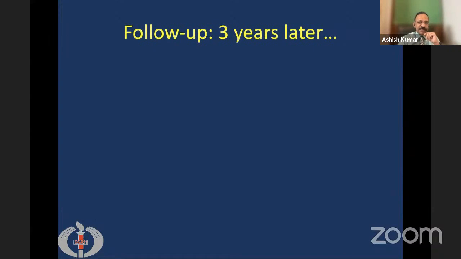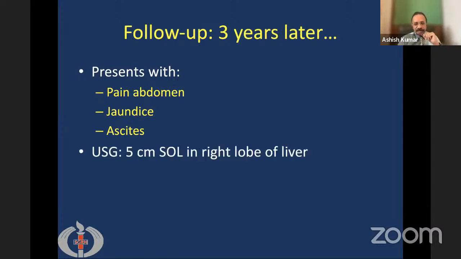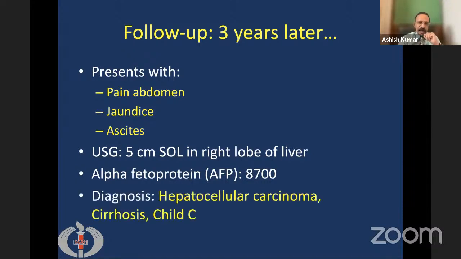About 3 years later, she again presented, this time with pain abdomen, jaundice, and tense ascites. Ultrasound showed, apart from ascites, a 5 centimeter space occupying lesion in the right lobe of the liver. Her alpha fetoprotein, the tumor marker for liver cancer, was 8,700. The normal values are less than 40. This time the diagnosis was hepatocellular carcinoma along with cirrhosis, which she already had, hepatitis B virus related, and now she is Child C cirrhosis with advanced liver disease.